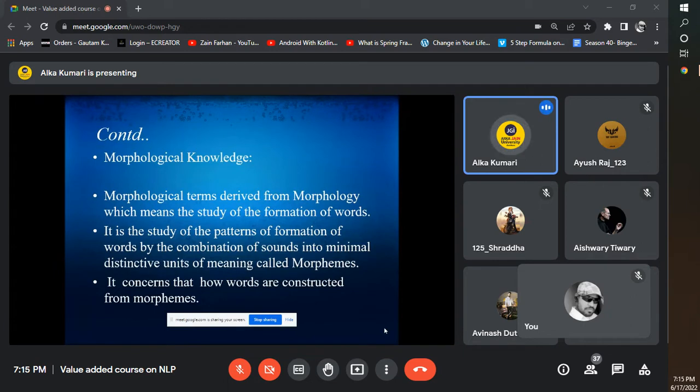Okay, so once I break that word, there will be three parts: un, success, and full. These are the different kinds of words, and each and every small word has a different meaning. Suppose I'm breaking unsuccessful; each small part may create some kind of specific meaning in different contexts. So this is part of morphological knowledge.